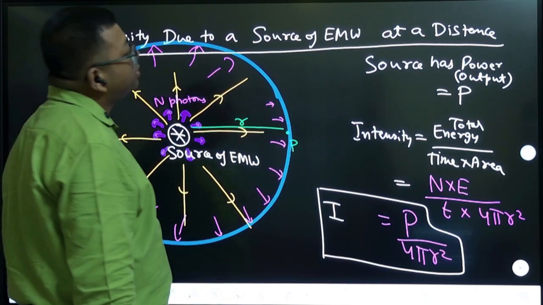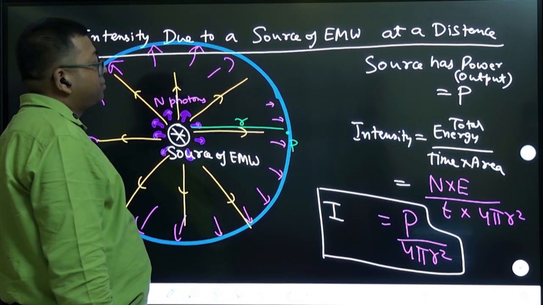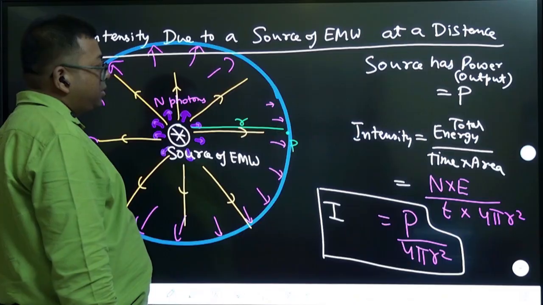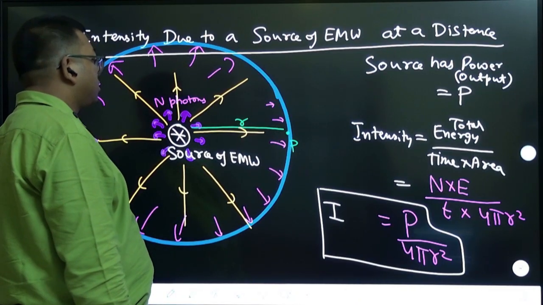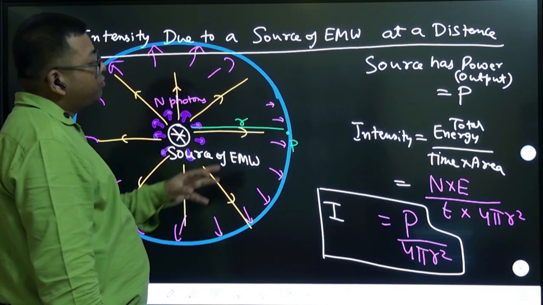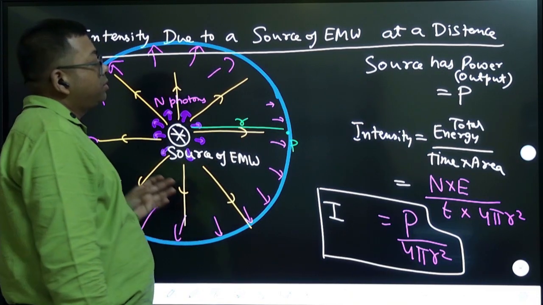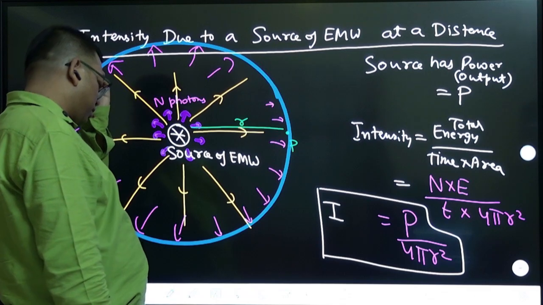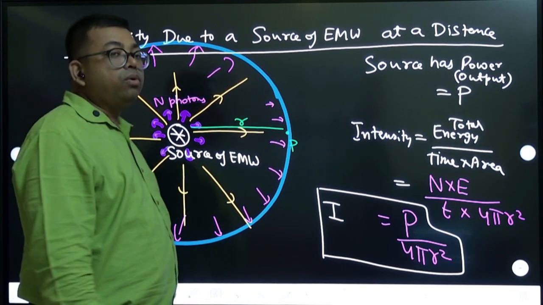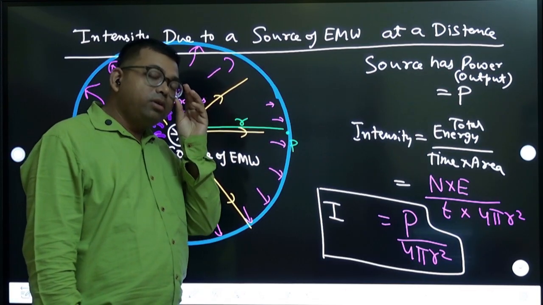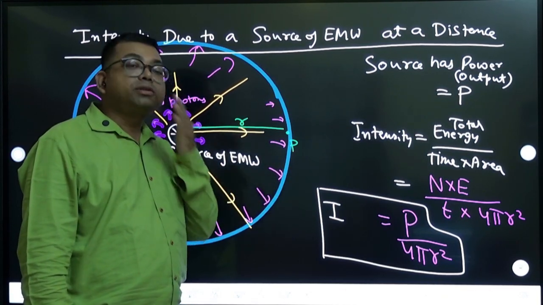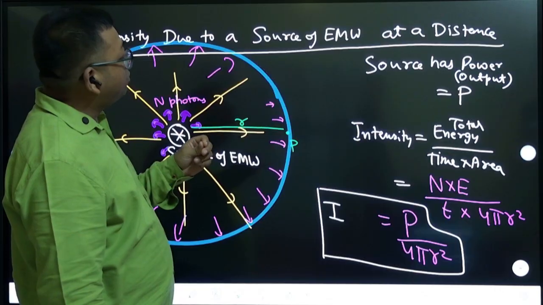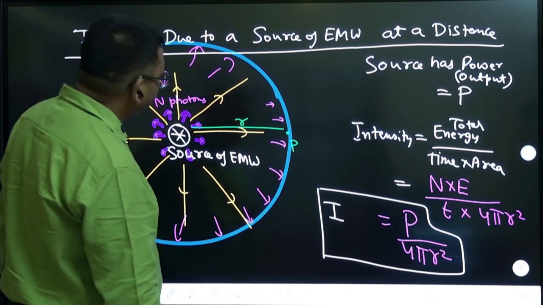Now once you calculate intensity, you can also calculate the pressures. That P is here the power. But if they ask what is the force on this sphere, then how to calculate that? I think we know the radiation pressure formula, and we can use it to calculate. For the calculation of intensity, we'll use this formula.